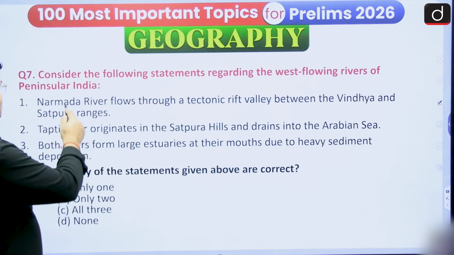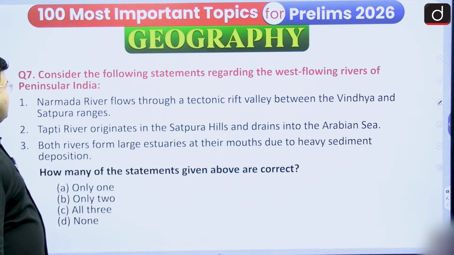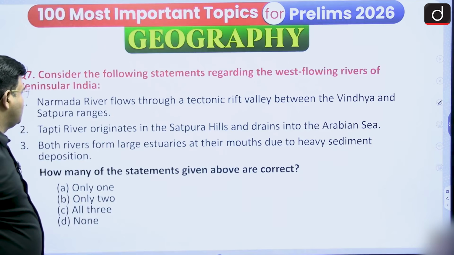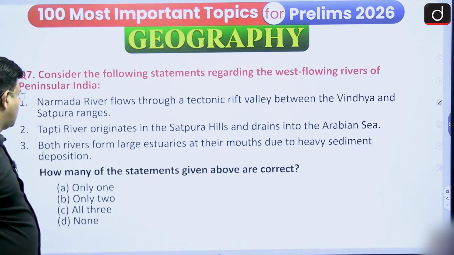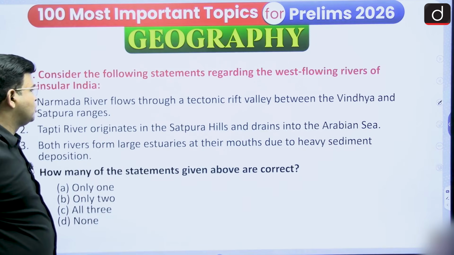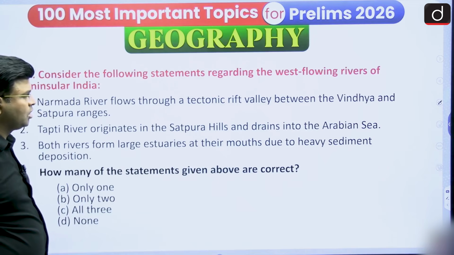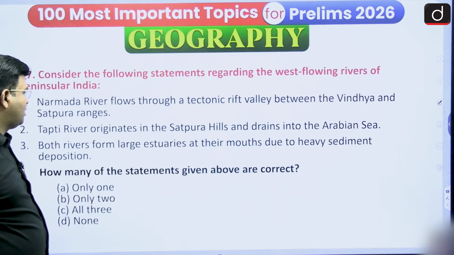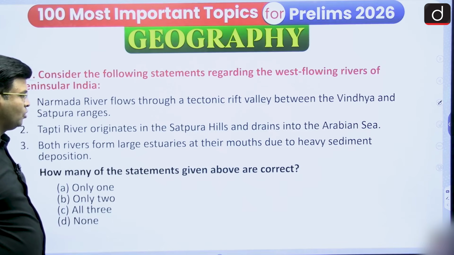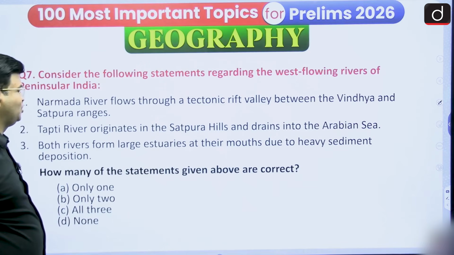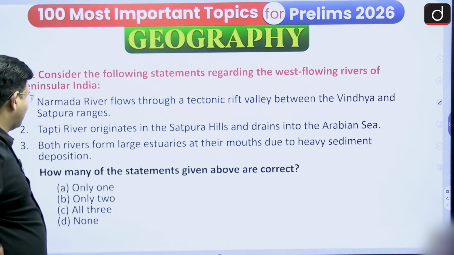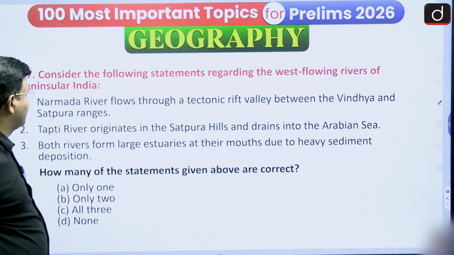Consider the following statements regarding the west flowing rivers of Peninsular India. First, the Narmada river flows through a tectonic rift valley between the Vindhya and Satpura range. Second, the Tapti river originates in the Satpura hills and drains into the Arabian Sea. Third, both rivers form a large estuary at their mouth due to heavy sediment deposition. You have to see which are correct or wrong.